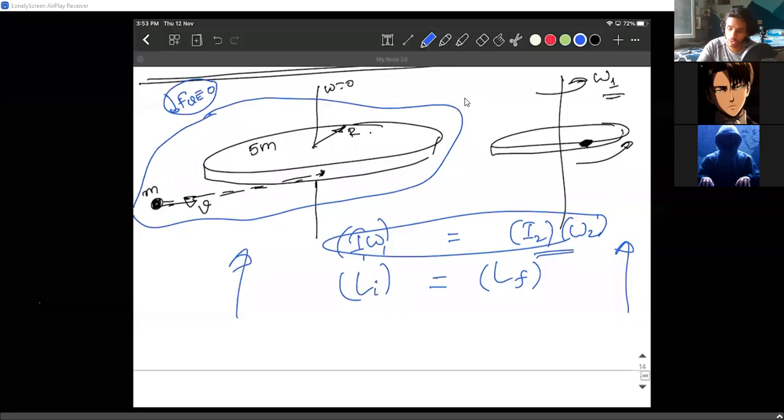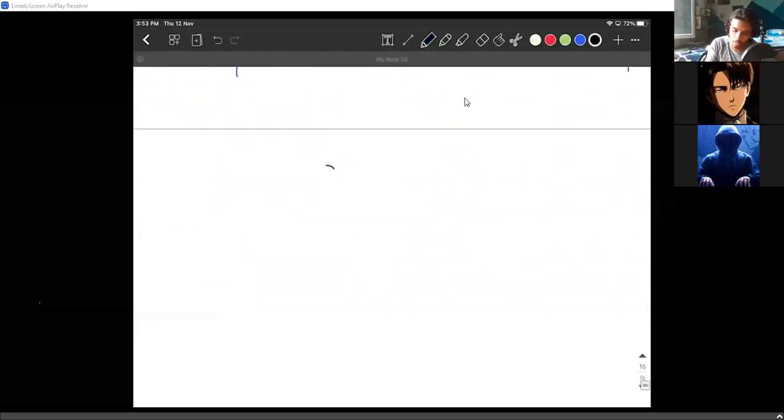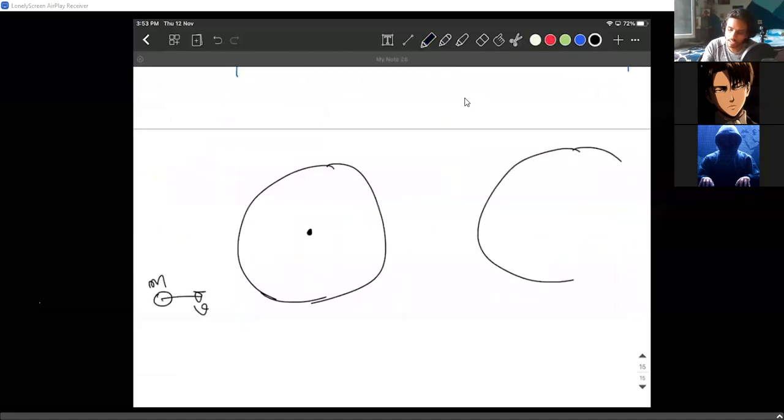Now let's look at the top view of both the situations. From the top view, this is the disk and this is the axis. The particle m came in with a velocity v, and after the collision, they both stuck and they're combinedly moving with angular velocity omega 1.